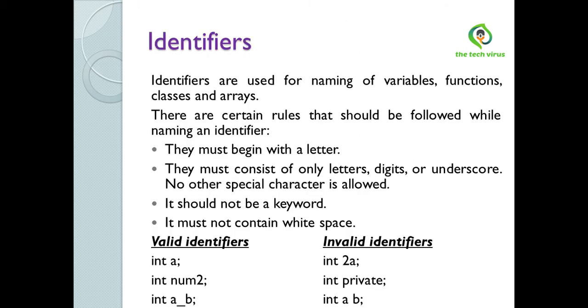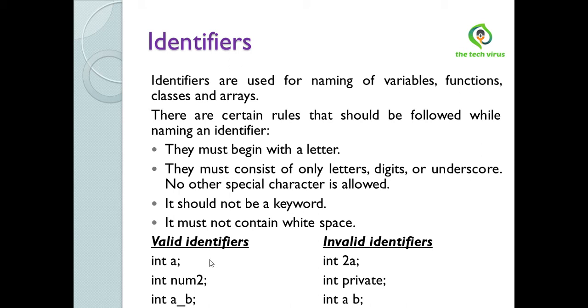Now see what identifiers are. Identifiers are used for naming variables, functions, classes, and arrays. There are certain rules that should be followed while naming an identifier. They must begin with a letter. They must consist of only letters, digits, or underscore. No other special character is allowed. It should not be a keyword. It must not contain white space.